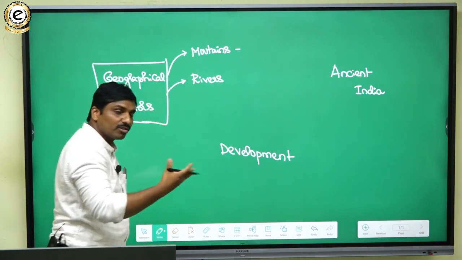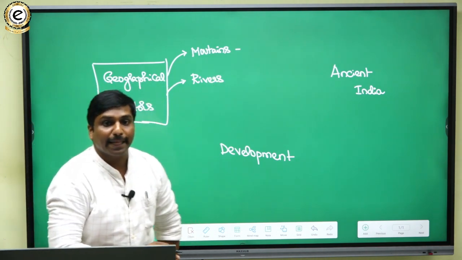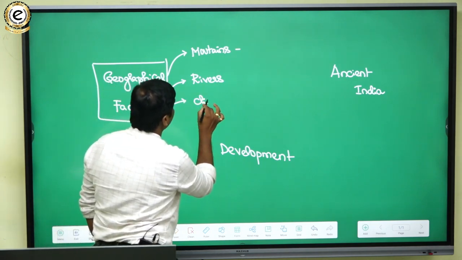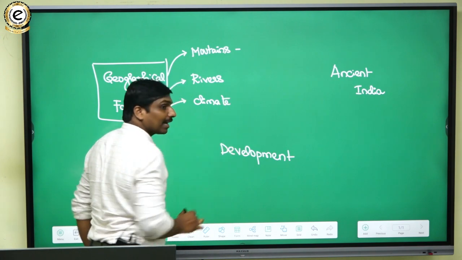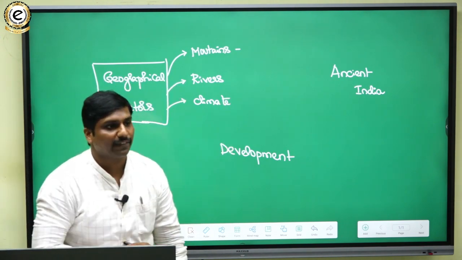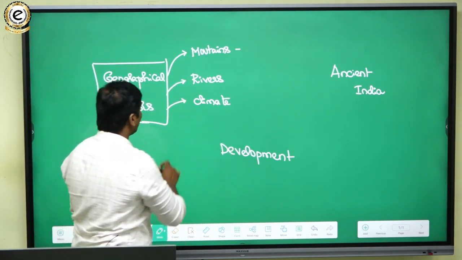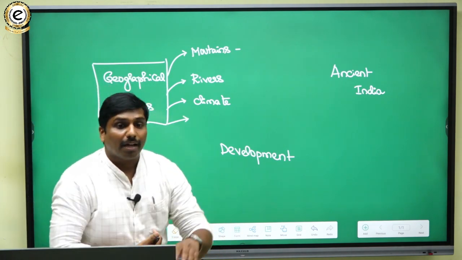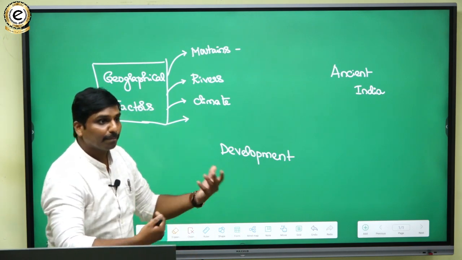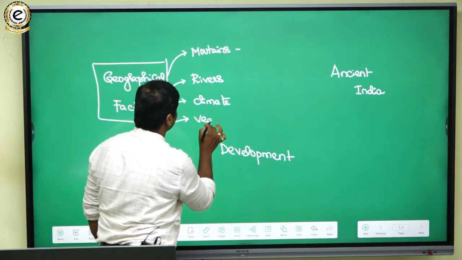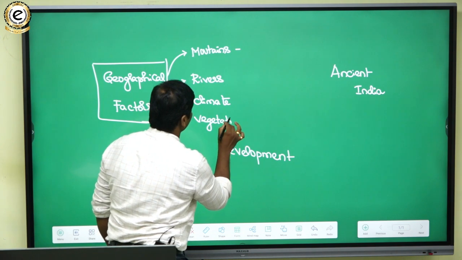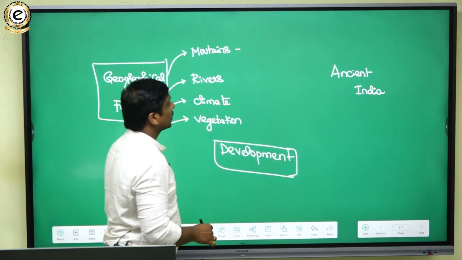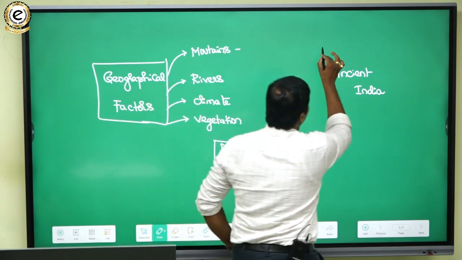You can also talk about the role of climate in the development of ancient India, and other things like vegetation, etc.